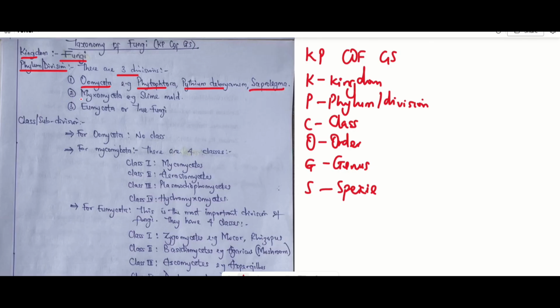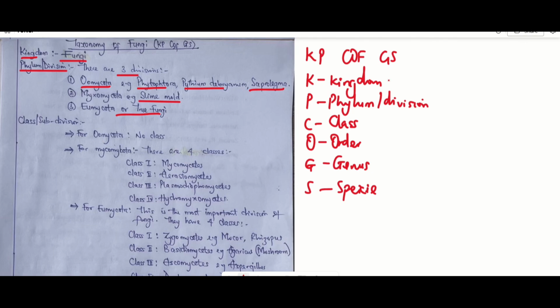Then the next one is the Myxomycota. Myxomycota are actually made up of a particular example called the slime molds. Then the last one is the Eumycota, or what we call the true fungi. So in brief, we have three divisions. We have the Oomycota, the Myxomycota, and the Eumycota.